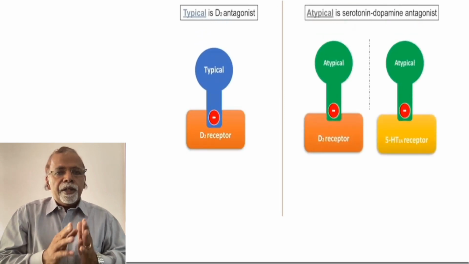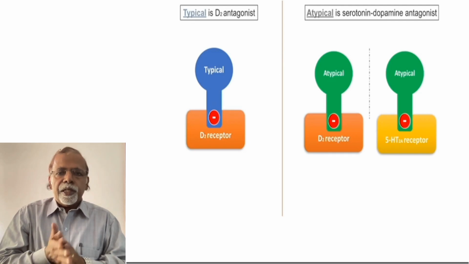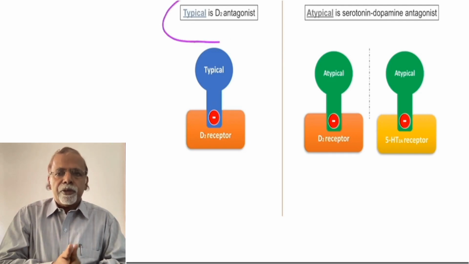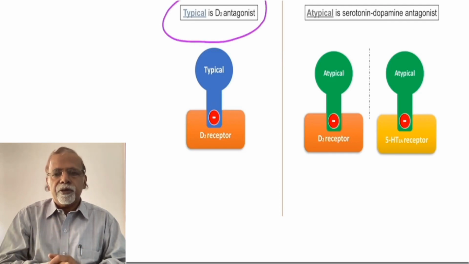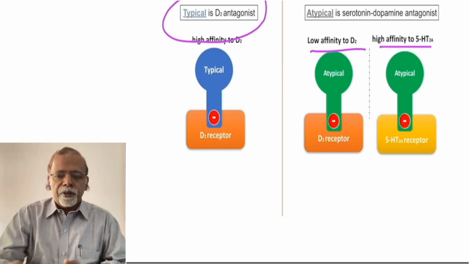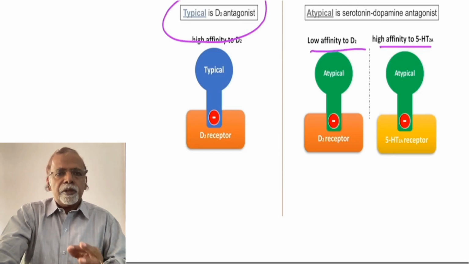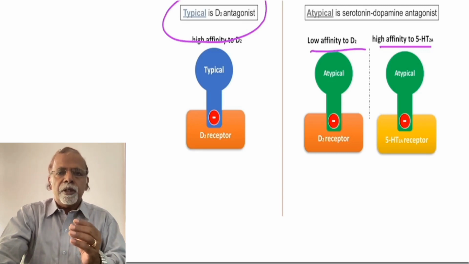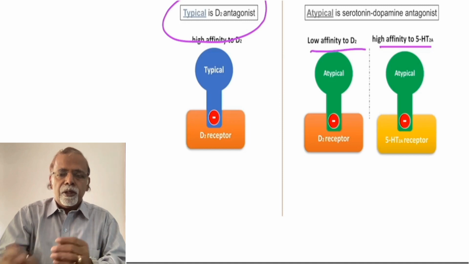Comparing the typical and atypical, the atypical has low affinity to D2 receptors and very high affinity for the serotonin receptors. So this is a fundamental difference between the typical antipsychotics and atypical antipsychotics. The binding of the D2 receptor by the typical one is tight. The binding of the D2 receptor by the atypical one is loose.